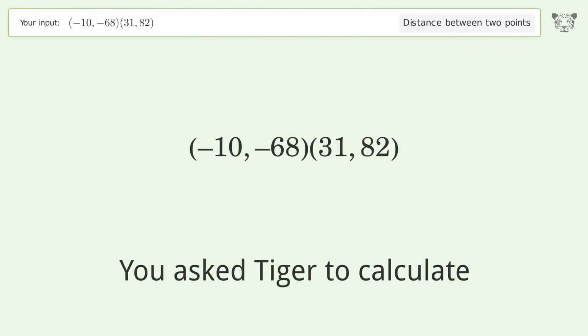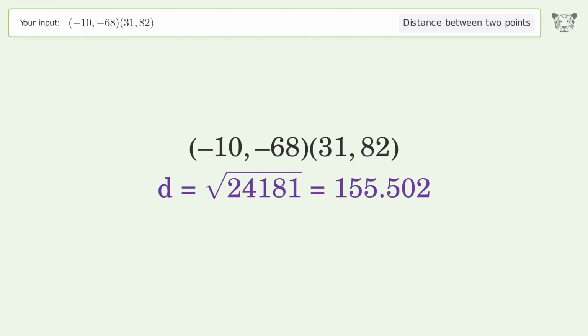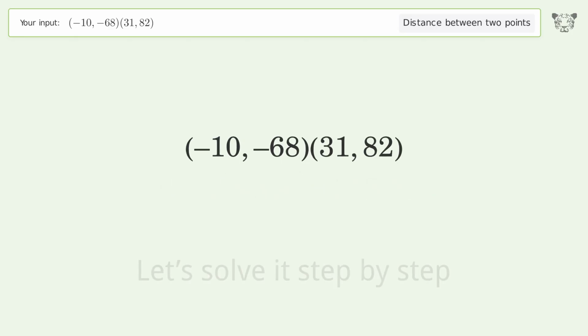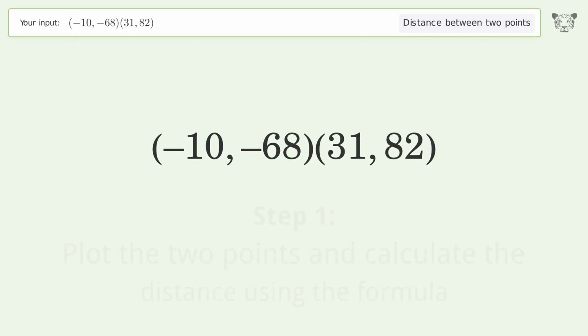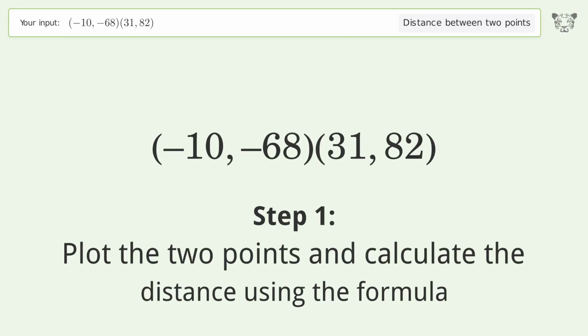You ask Tiger to calculate. This deals with the distance between 2 points. The distance between the 2 points is the square root of 24,181 or 155.502. Let's solve it step by step. Plot the 2 points and calculate the distance using the formula.